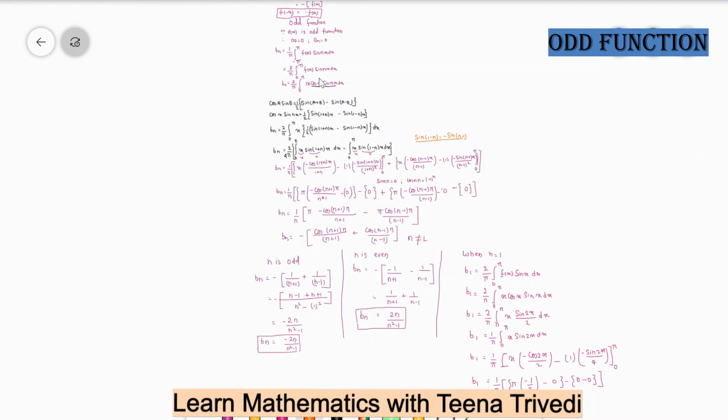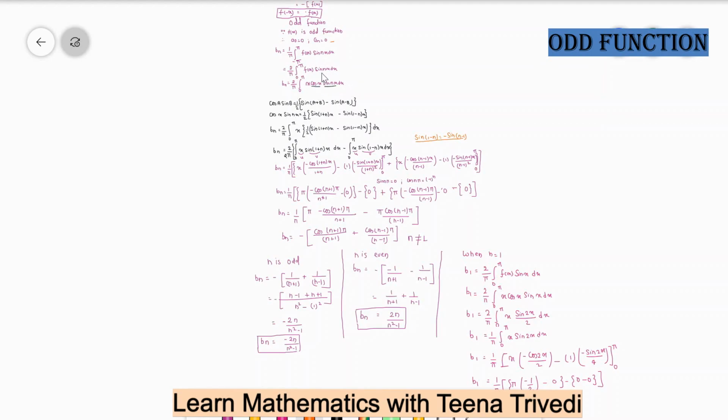So first we find that the function is an odd function, and then we claim that the values of a0 and an will be 0. Then we put the formula of bn, which is equal to 1 upon pi, integral from minus pi to plus pi of f of x sine nx dx. f of x is an odd function and sine x is an odd function, so the resultant function will be even. That's why we write 2 upon pi, integral from 0 to pi of f of x sine nx dx.